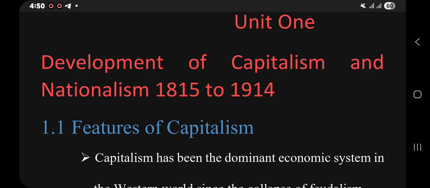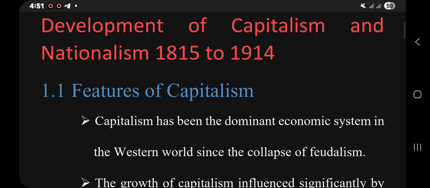The text has 9 units which deal with African, Ethiopian and world history. Today's lesson is Unit 1, Part 1. It's about the development of capitalism and nationalism, which is the main topic of the unit. Under this unit, the first one was features of capitalism.